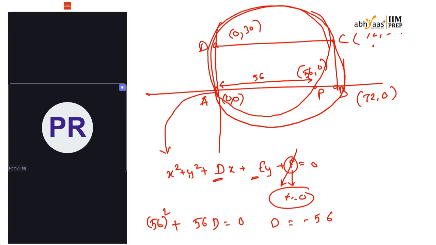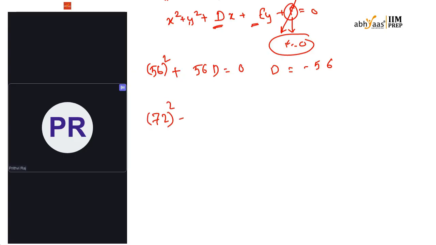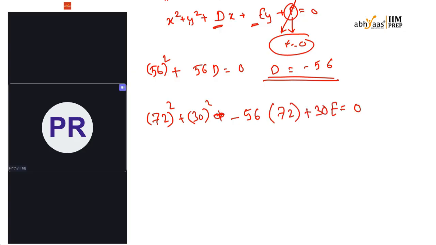Now after passing through point C, which is 72, 30, again substitute that: 72 square plus 30 square plus d times 72 plus e times 30 is equal to 0, where we got the value of d as minus 56 from this one. Now after solving all these things, we'll get e as minus 68.4.